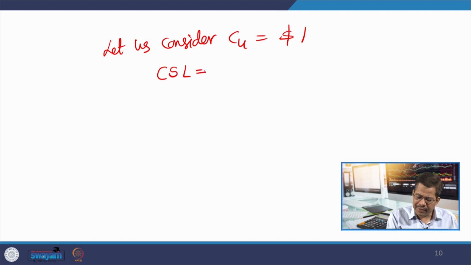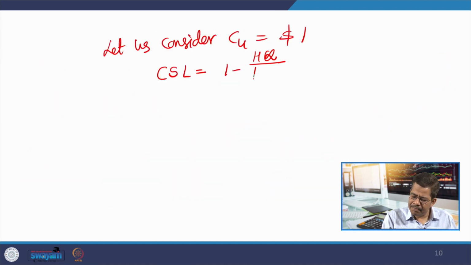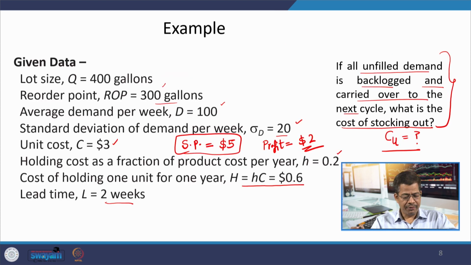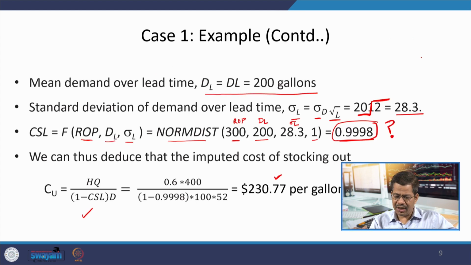When I consider Cu equals $1, let us see what value of CSL comes. This is 1 minus HQ upon DCU, and this will be 1 minus 0.6 into Q, that was our 400, and D, since our weekly demand is 100 gallons, is 52 weeks into 100, into the cost of understocking which is 1 we are assuming.